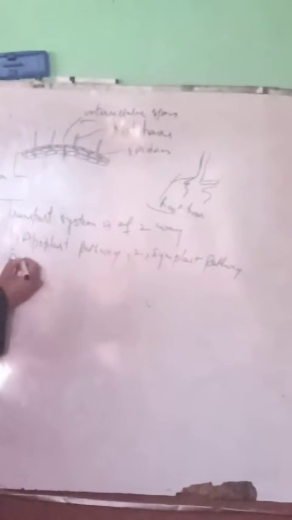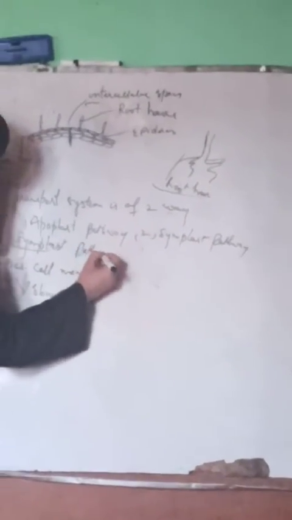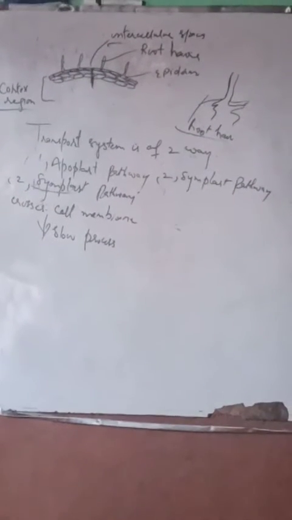Then there is another pathway which we call symplast. In the symplast pathway, water crosses the cell membrane. So it is a slow process as compared to apoplast, because it has to cross the membrane.